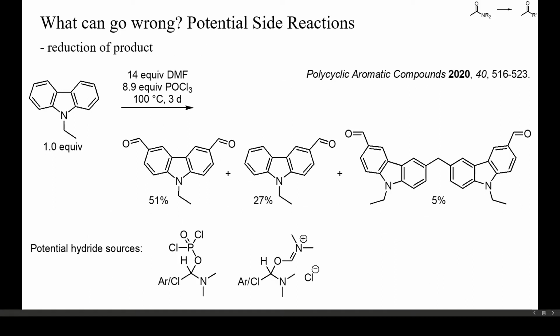During formylations with DMF, products are occasionally reduced by hydride transfer. Here, for instance, when N-ethylcarbazole was treated with an excess of Vilsmeier reagent, a small amount of benzhydrol was formed, which was then reduced to a diaryl methane. Formic acid derivatives can deliver hydride, and I've sketched here 2 potential intermediates that could have been the source of hydride here.